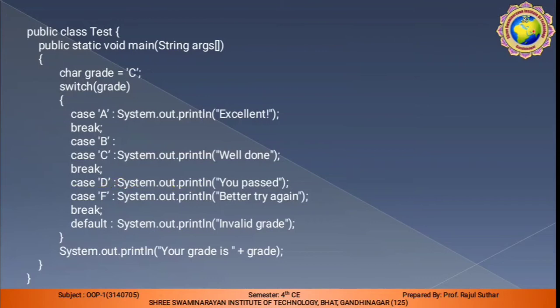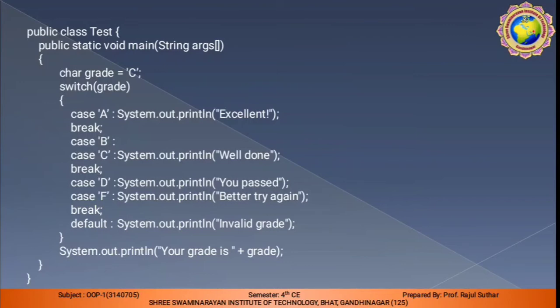Then in case D, system.out.println you have passed. If case F, F is for fail, you can write here system.out.println better try again, and again I require the break statement.